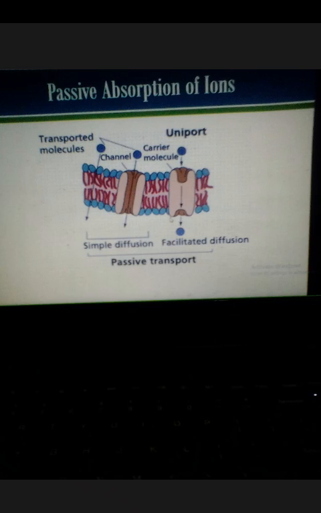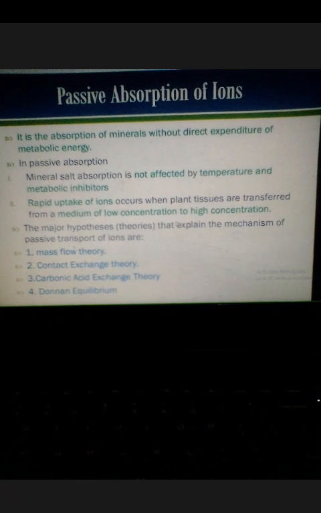Passive transport can be categorized into two subcategories: simple diffusion and facilitated diffusion. Simple diffusion is the simple process of movement from higher concentration to lower concentration. But facilitated diffusion requires special molecules known as carrier molecules, which pick up nutrients from one side and carry them to the other side. So this is how it happens.